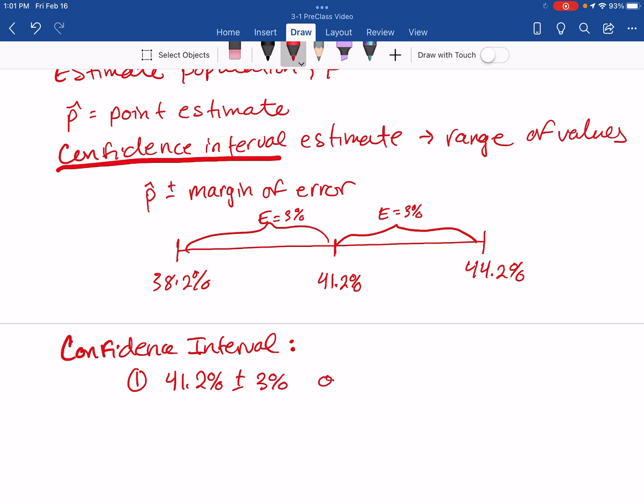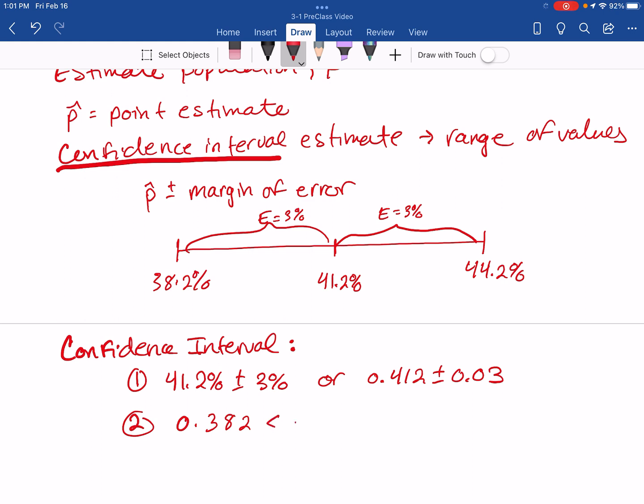Or I could write that as 0.412 plus or minus 0.03, because 3% is 0.03. I could also write that as an inequality, like a between inequality.